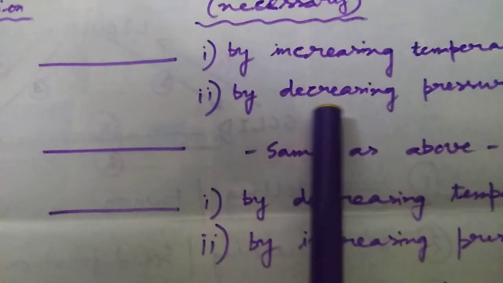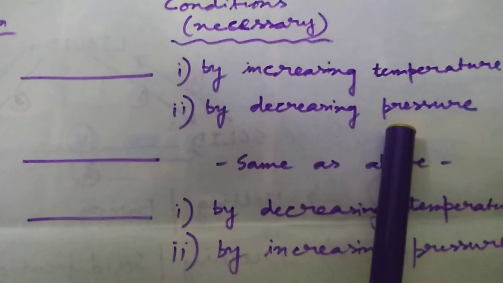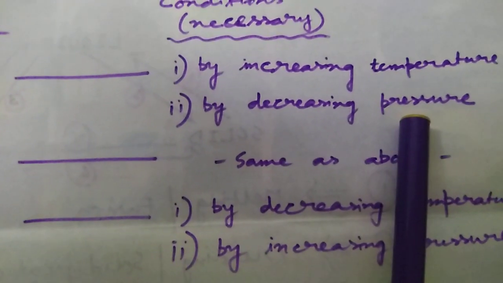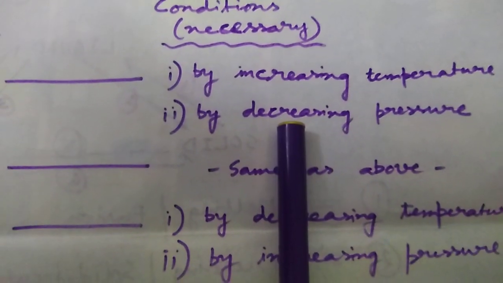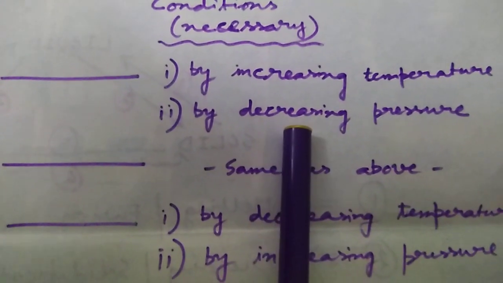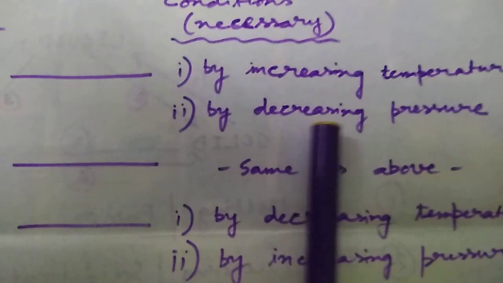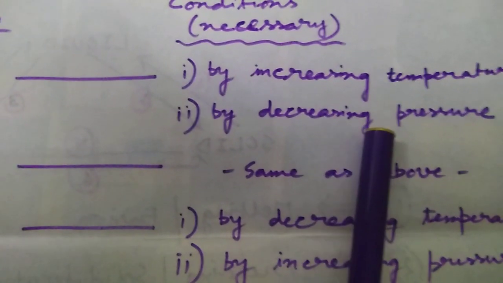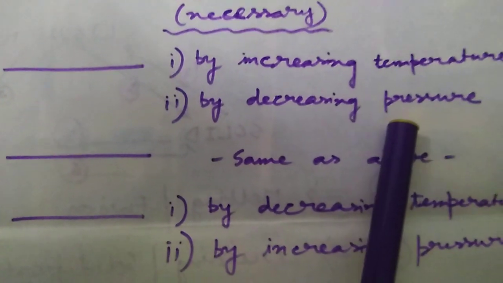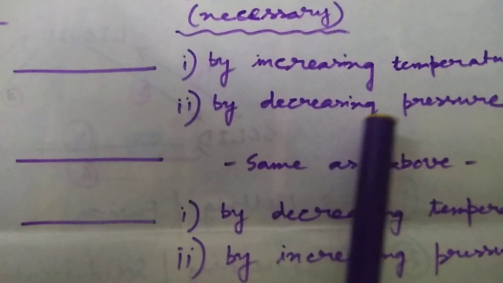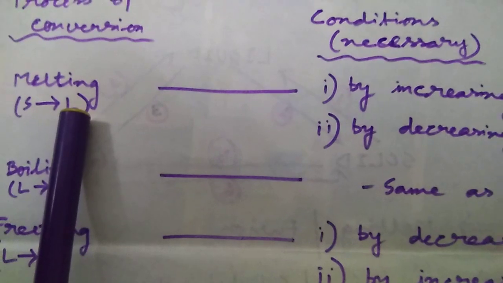Similarly, by decreasing pressure also we can do it. How is it possible? Decreasing pressure means external force becomes less. So particles can leave their own space. Particle movement will increase. Space among the particles will increase. Force of attraction will decrease. So by decreasing pressure also, we will be able to convert solid to liquid.